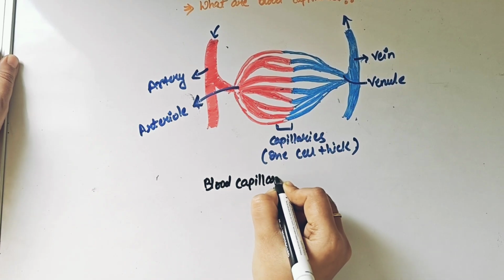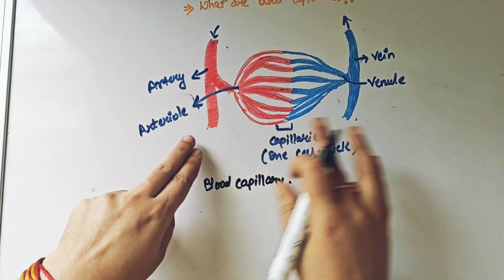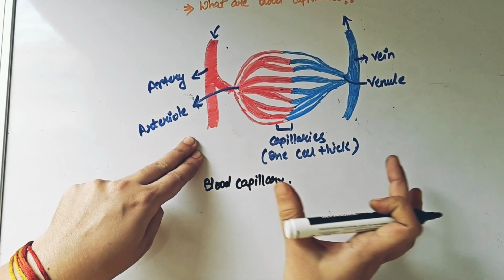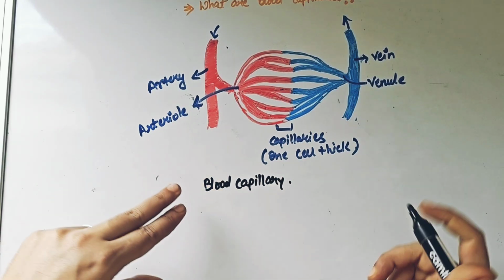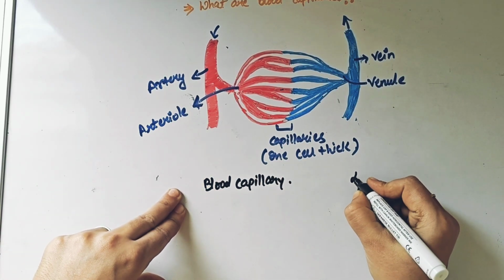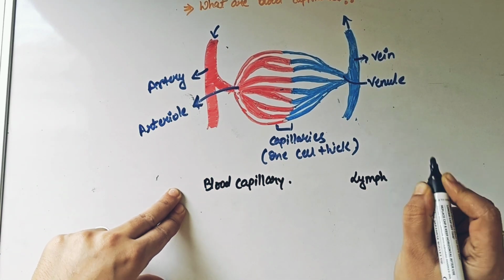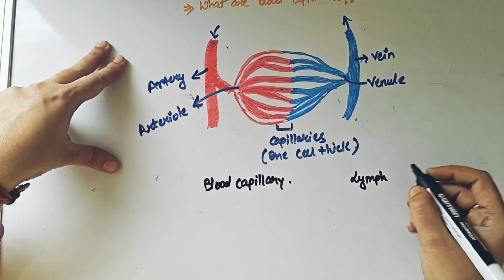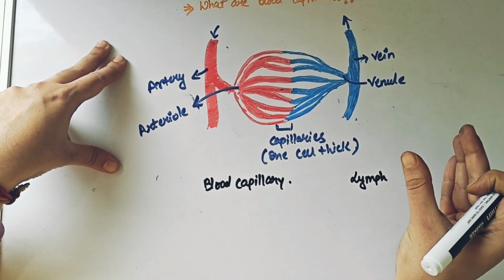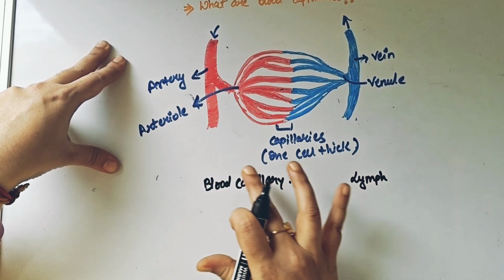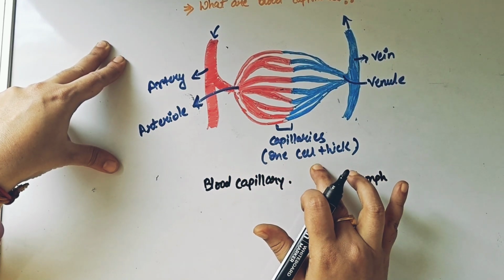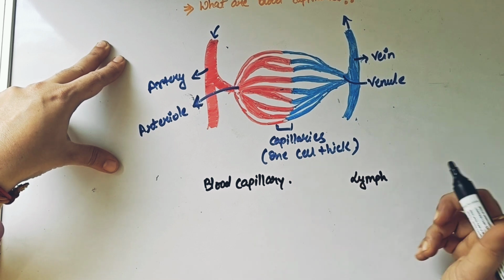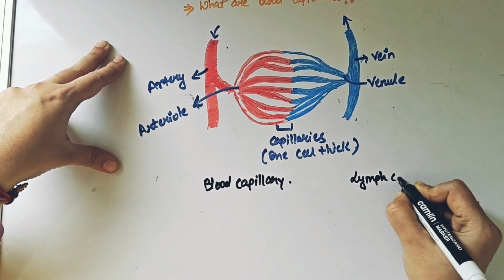So when I talk about blood capillary, we do know we are going to talk about arteries and veins, right? And it will be a one cell thick structure. But when I'm talking about our lymph capillary, the lymph capillaries don't have arteries and veins, but they have what type of vessels? So they have got their lymphatic vessels, right? And through the lymphatic vessels, again through such divisions, they are going to form again the same one cell thick structure that is going to be known as their capillaries, okay?